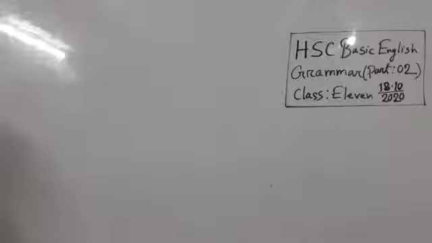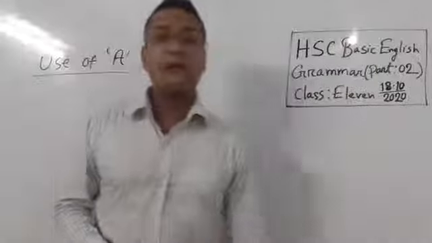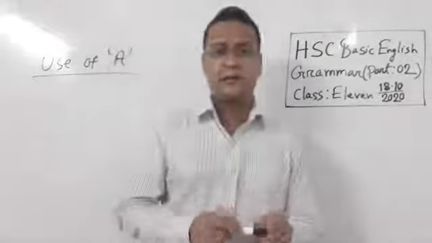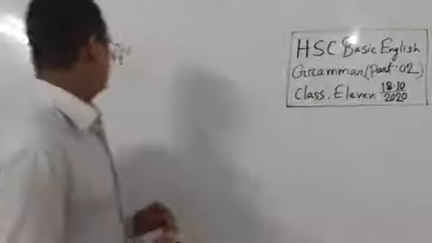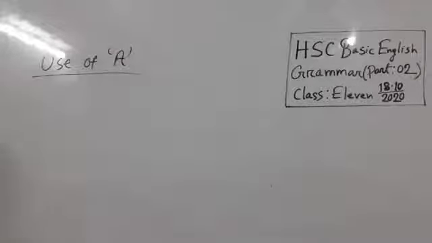It mainly stands before noun, but sometimes stands before adjective. Let's go for use of A. Use of A. So, vowel and consonant, and the sound of vowel and consonant. That means pronunciation is very important for articles. For use of A, the article A is used before a singular countable noun that begins with a consonant sound.